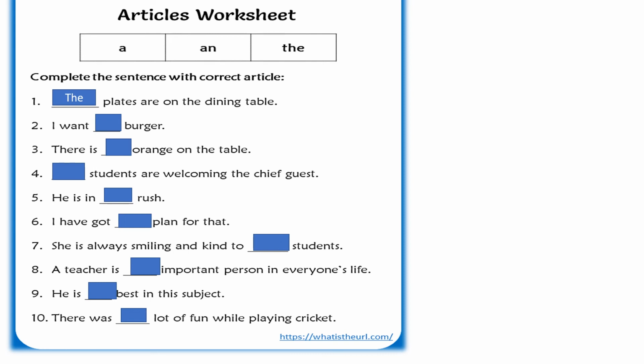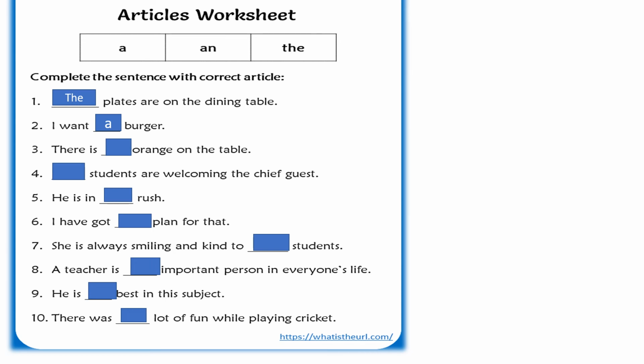I want dash burger. Burger, it's a singular noun, but B is a consonant. So what will I write here? I will write a or the? No, I will write a because it is singular.